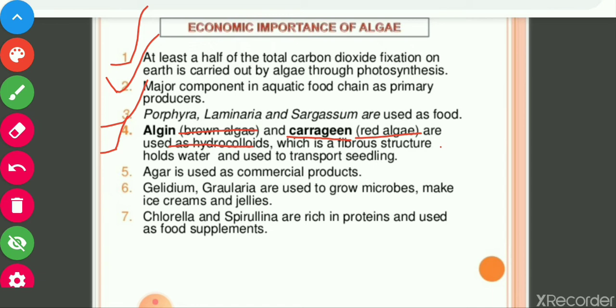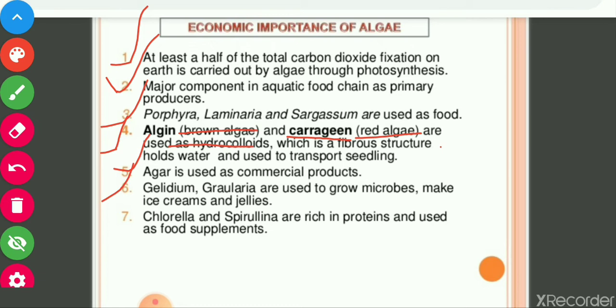And the fifth one is agar, used as commercial products in many creams and jellies. The sixth one is Gelidium and Gracilaria, used to grow microbes and make ice creams and jellies.